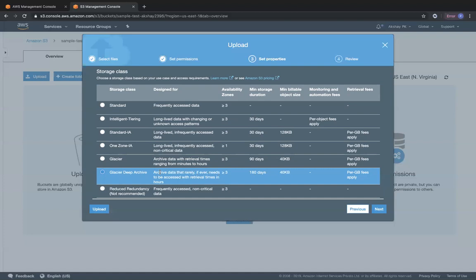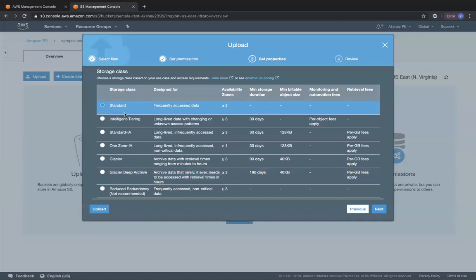One more good example is that in the healthcare industry, each and every patient's record should be stored for 7 or 8 years based on HIPAA compliance in the US. So you can use Glacier Deep Archive for that also. 7 years worth of patient data can be stored in the Glacier Deep Archive. And then once that patient comes into the hospital and wants to retrieve his data, you can just wait for 3 or 4 hours to retrieve that data and then present it to the patient, or to the doctor who's assessing that patient, something along those lines.